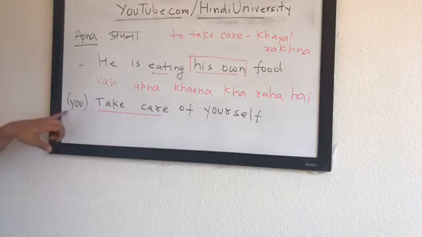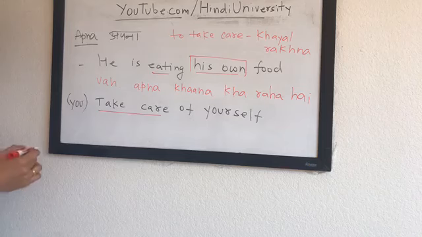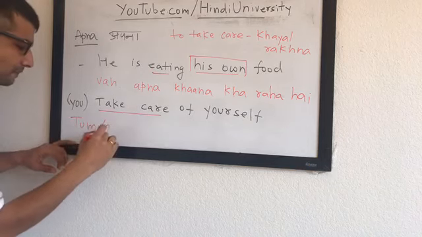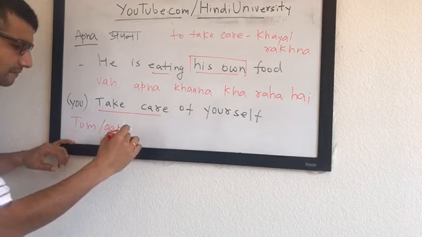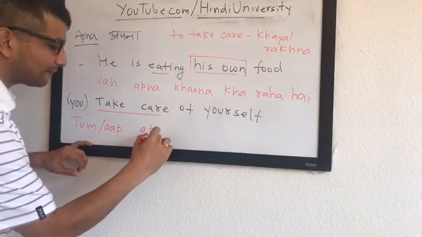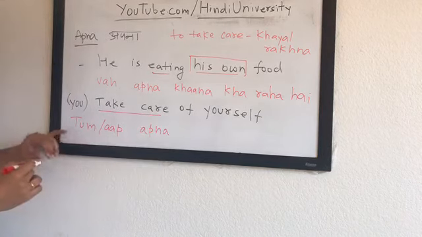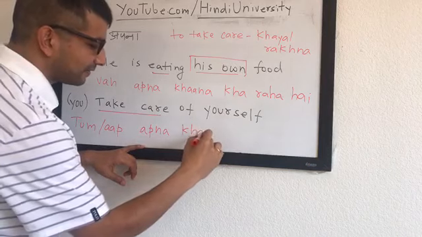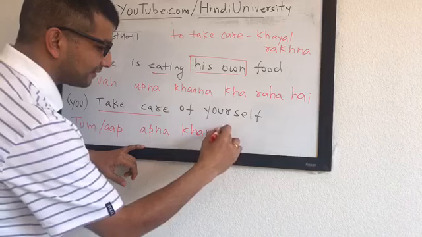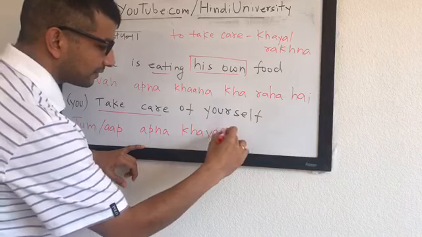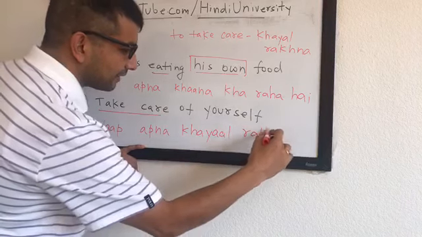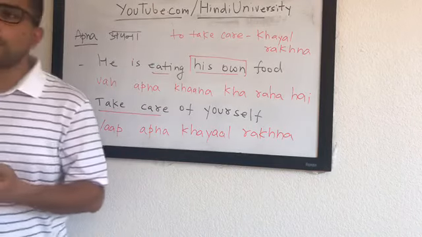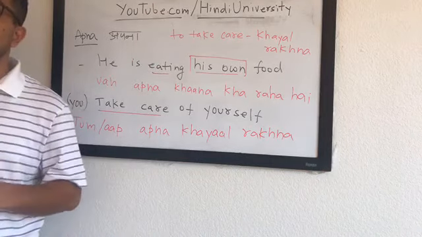Okay, so how will you say you take care of yourself? So aap or tum? Khayal rahe or apna kya rakhna? Very good. To aap, finish it. Tum aur aap, apna khayal rakhna. Very good. Khayal rakhna. Okay. If it is a command, as you all know, you can say rakho, okay, or rakhiega.